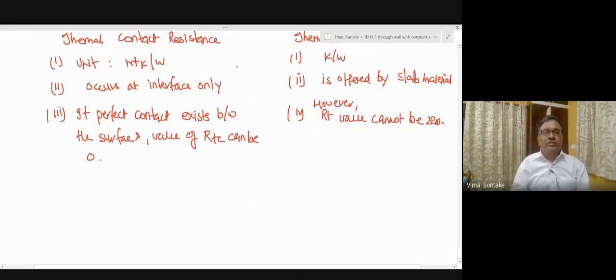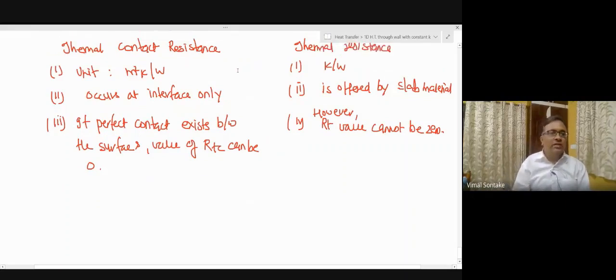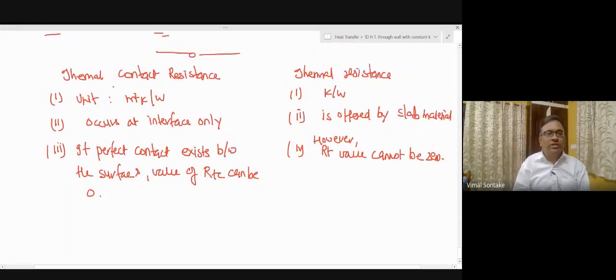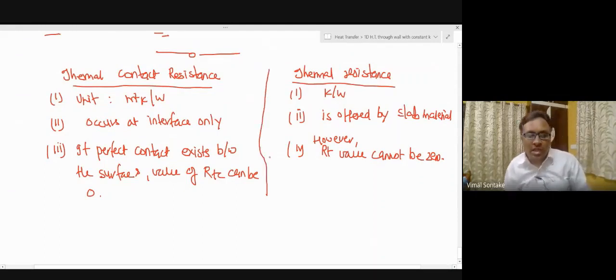So these are the differences between thermal contact resistance and thermal resistance. So do not get confused. Both are resistances, but their significances are different.